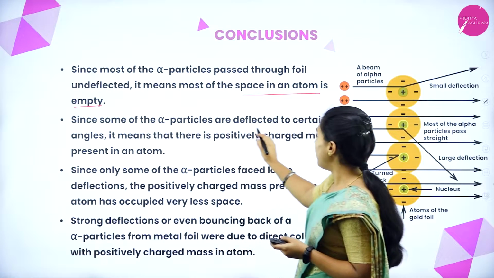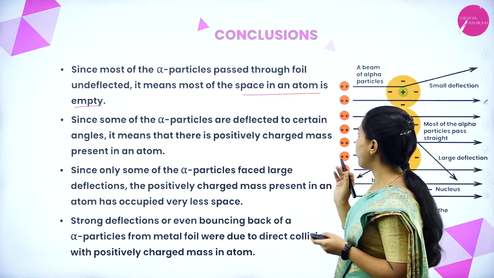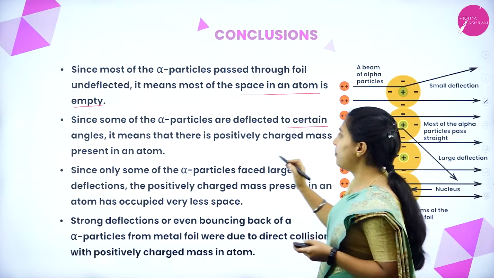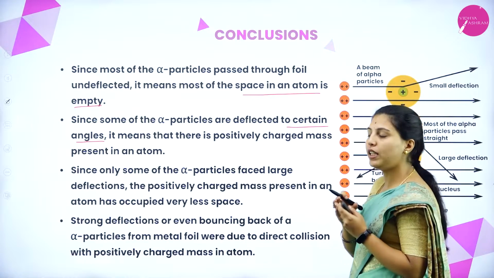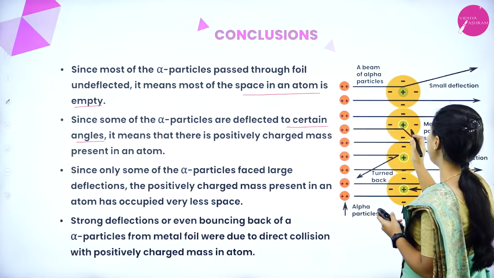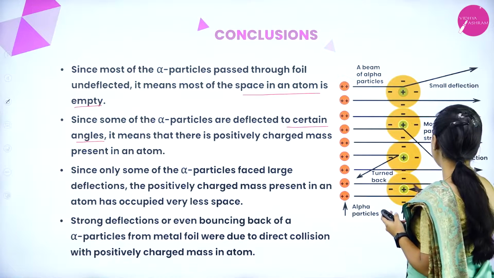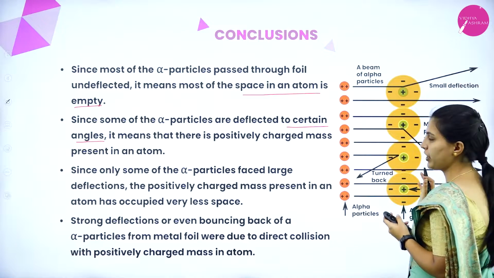Since some of the alpha particles are deflected to certain angles, it means that there is a positively charged mass present in an atom. So many alpha particles show certain angles. See here, small deflections have been seen, and also some large deflections.